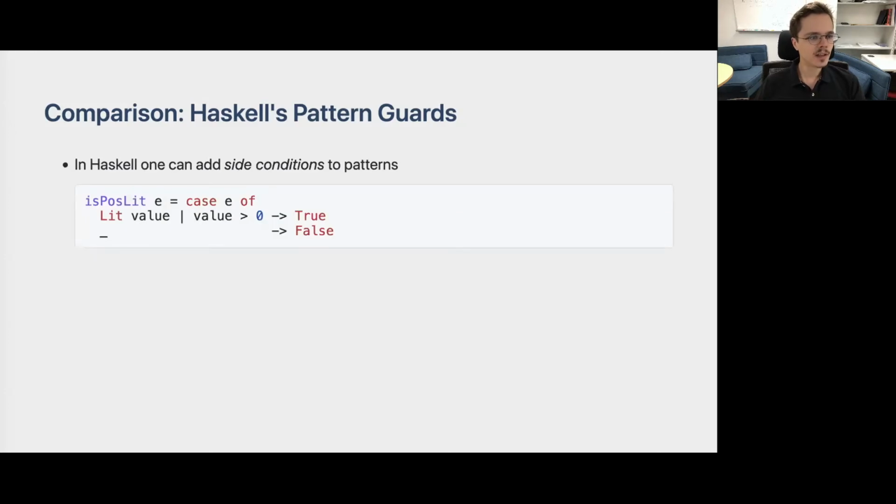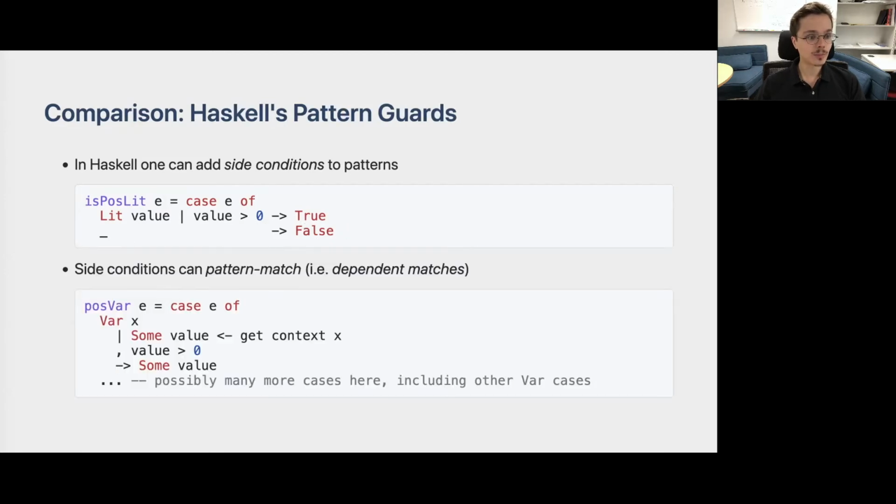In Haskell, one can pattern match values using the case expression as follows, and one can additionally add guard expressions to patterns. So here we are matching a pattern lit of some value where the value is greater than 0, in which case we return true, otherwise we return false. What makes pattern guards interesting is that they can themselves perform pattern matching.